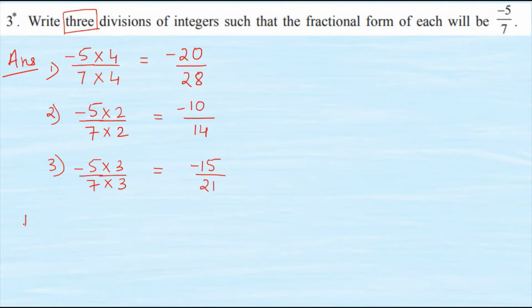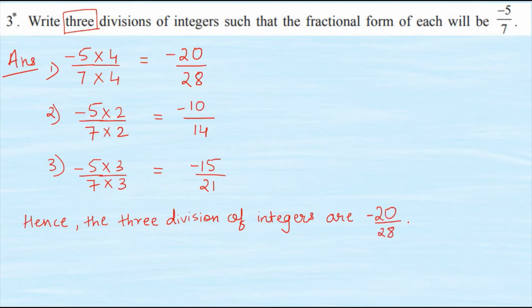And again, at the end, we are supposed to write down the same sentence. Hence, the 3 division of integers are minus 20 upon 28, minus 10 upon 14, and minus 15 upon 21. So this is our answer.